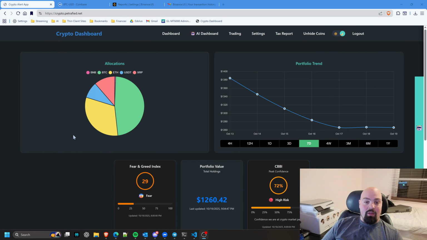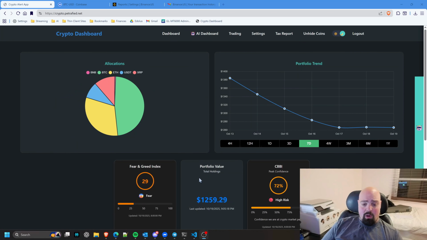But as you can see here, this is my crypto dashboard. I migrated from Coinbase to Binance because their fees are much less, because I like to try to do some swing trades, day trades, whatever. I'm not really the best at it, to be honest. I'm kind of new to the whole trading thing, but it's been a lot of fun. It's been a fun hobby, and I'm hoping it makes me money at some point once I hone in some of the features and functionalities of this.